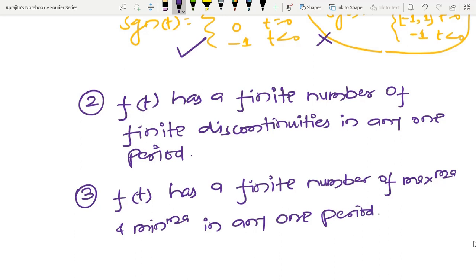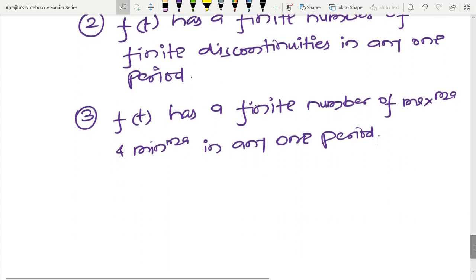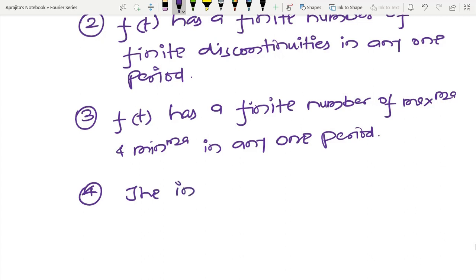So these kind of conditions are required for the convergence of the infinite series, and the final condition is like this: the integral. Because you already understand that an integral is nothing but a continuous summation, I can also check the same kind of things by using the integral in one period like this.